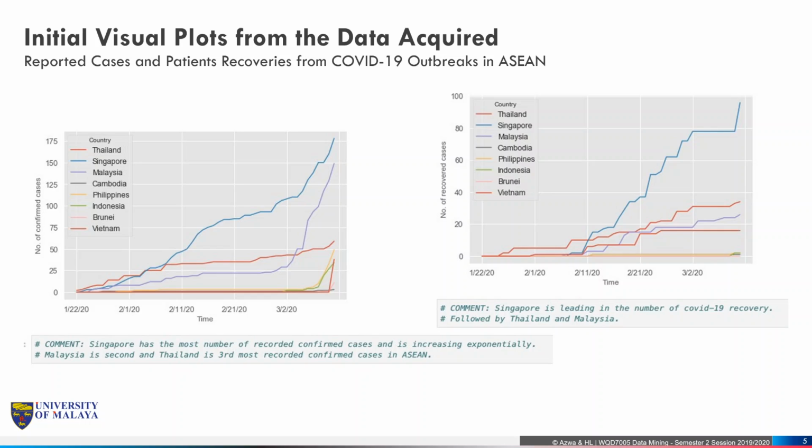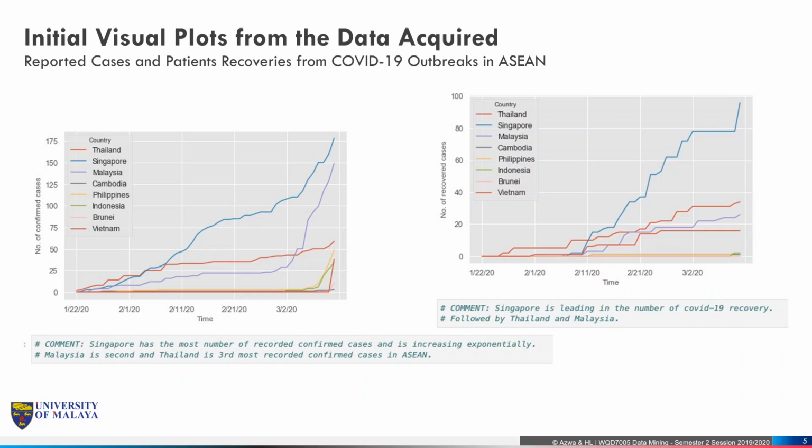As you can see from these initial visual plots, the chart on the left-hand side of the screen shows the number of reported cases, and on the right-hand side are the charts for the patients that have recovered from the COVID-19 outbreaks across ASEAN countries.